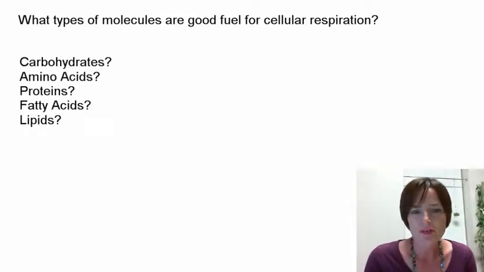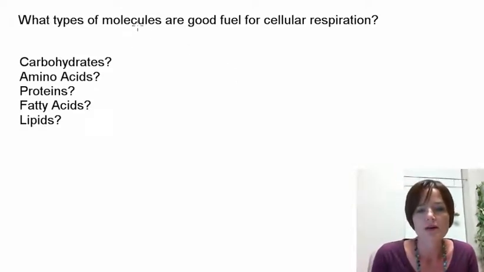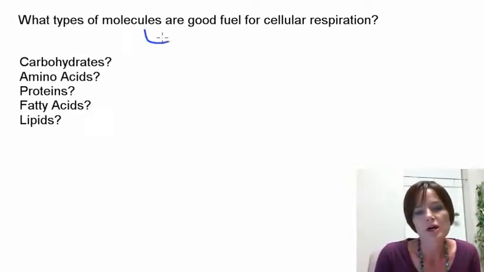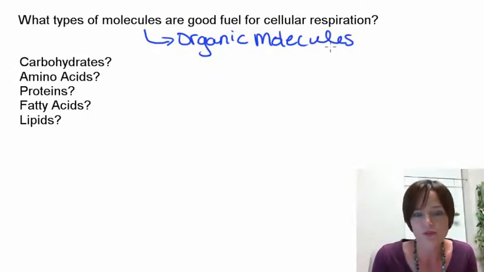As we look at cellular respiration, we start a lot of times with glucose as an example starting molecule that we can break down through that process. But we want to know just in general what types of molecules represent good fuel sources for cellular respiration. So if we think about this a little bit more, the types of molecules are really going to be organic molecules. So organic molecules are very good fuel sources in general for cellular respiration.